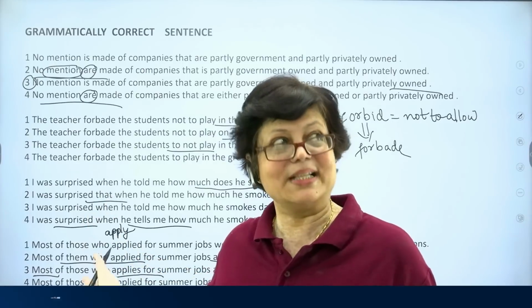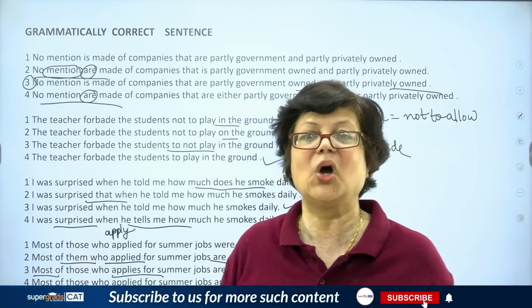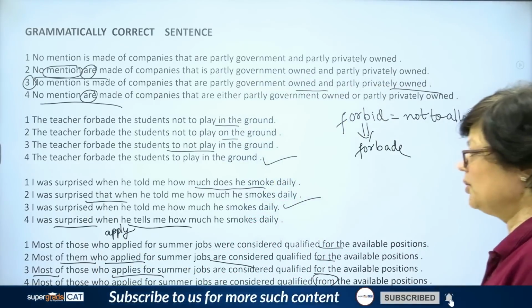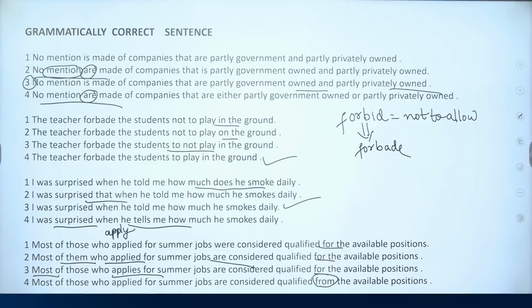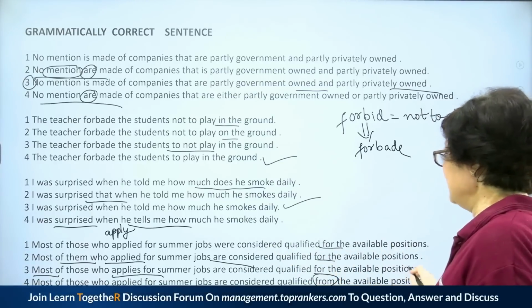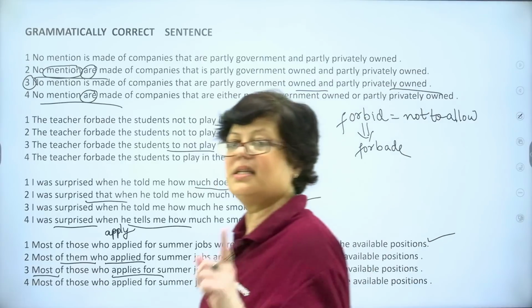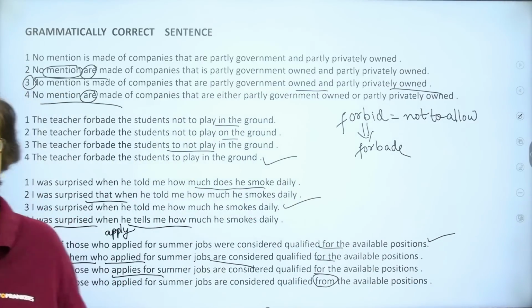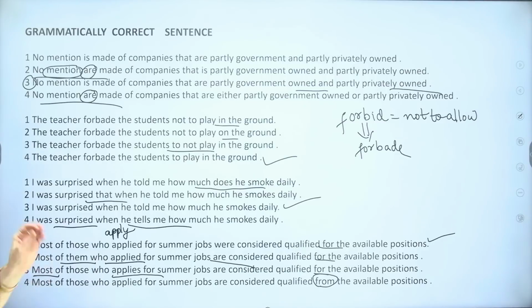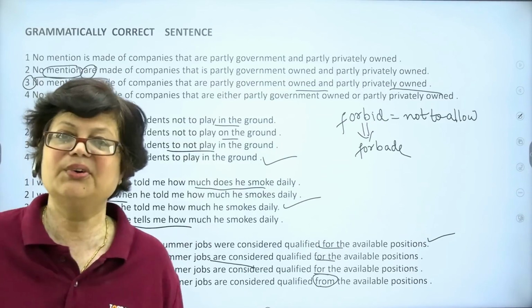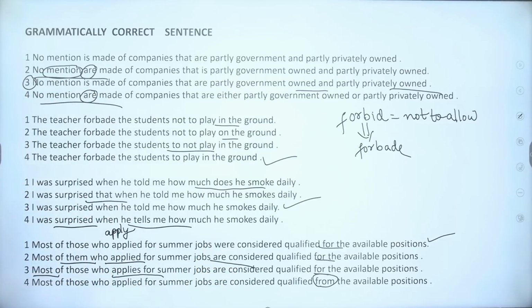Let us read it once again and see whether it is correct or not. Most of those who applied for summer jobs were considered qualified for the available positions. This is the correct answer because this is correct in all respects. Everywhere you find that the grammatical conditions have been fulfilled. So this is the correct answer.